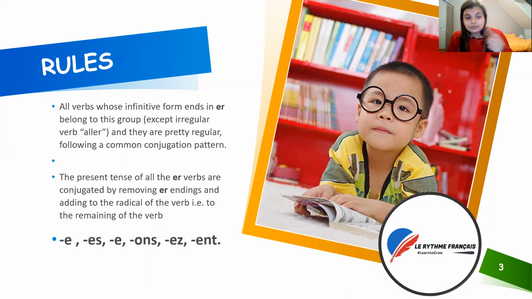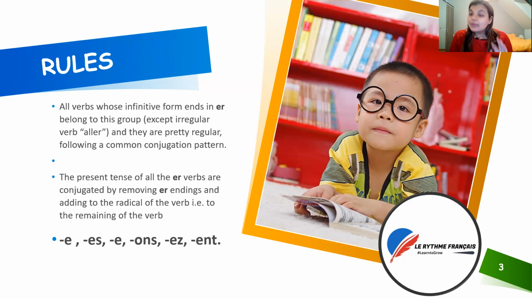I repeat, you take the original form of the ER ending verb, remove the ER, and then add these endings: E, ES, E, ONS, EZ, ENT.